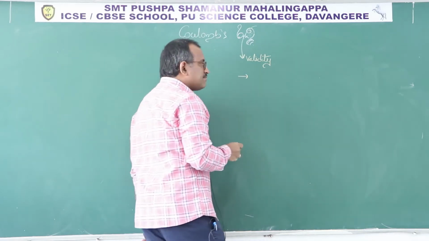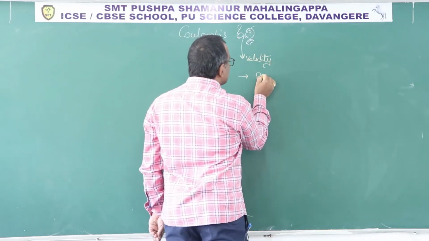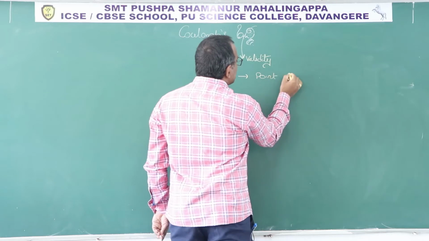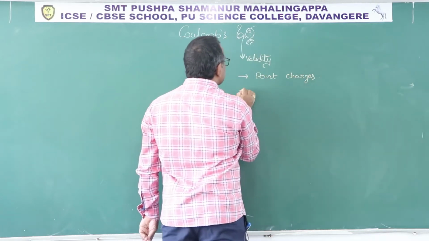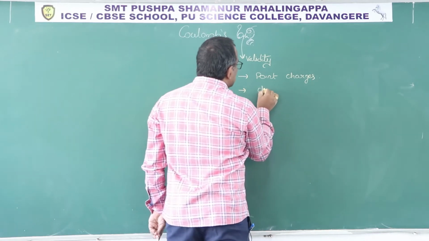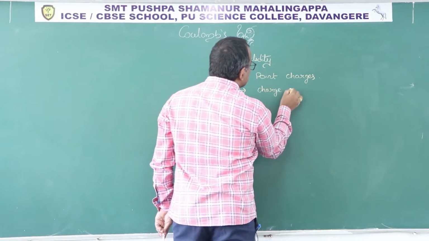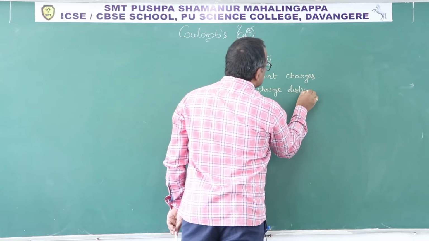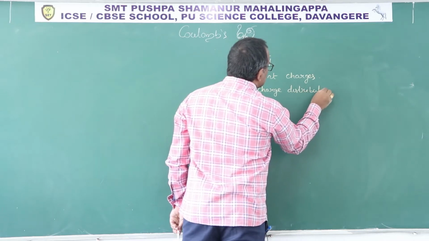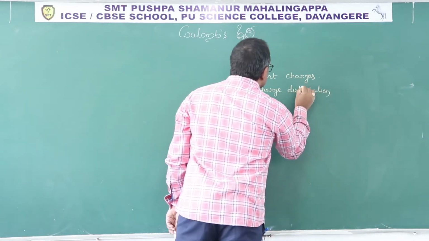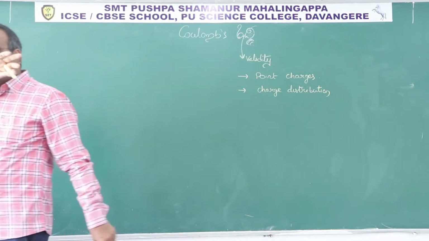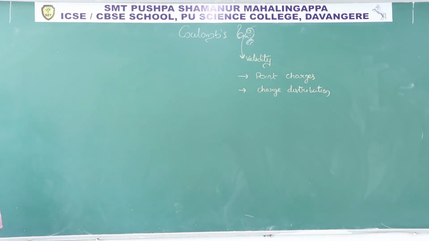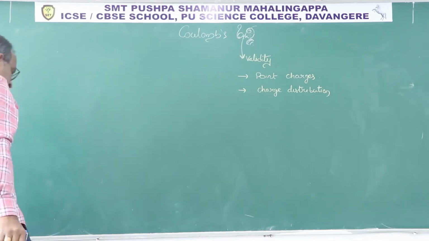Valid for point charges, valid for charge distribution, clear? Valid for charge distribution and valid.